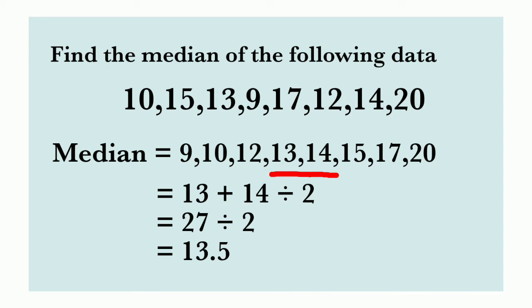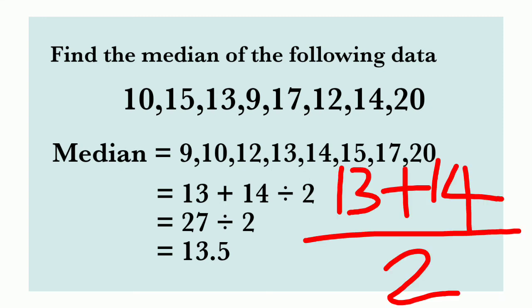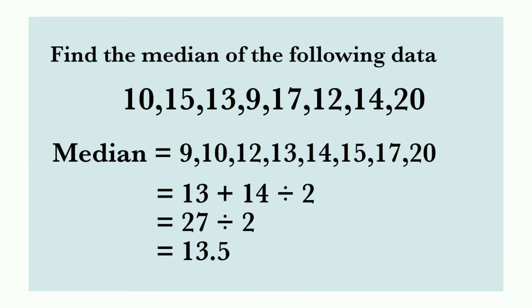So how to get the median? Very simple. Take the two numbers, add them and divide by 2. That is 13 plus 14 divided by 2. 13 plus 14 is equal to 27. 27 divided by 2 is equal to 13.5. So 13.5 is the median of the given data.